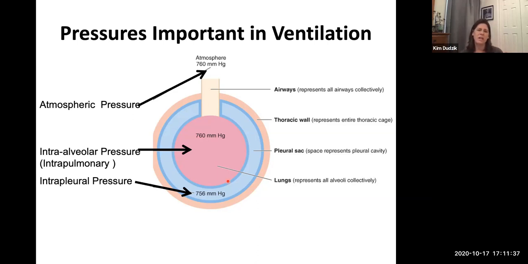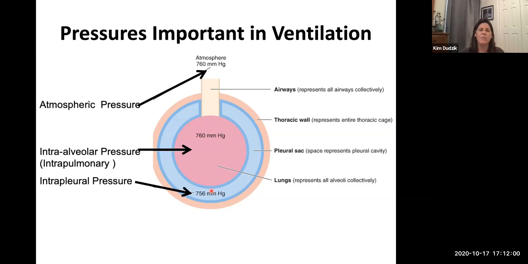In order to inhale, we're going to manipulate the pressure inside the lungs. The intrapleural pressure is also going to change, but it's always going to be lower than the lung pressure. And therefore, the lungs are always going to expand.